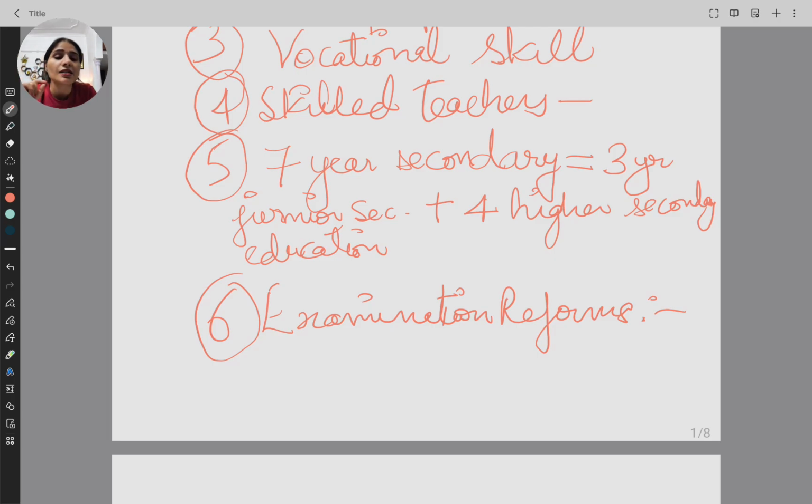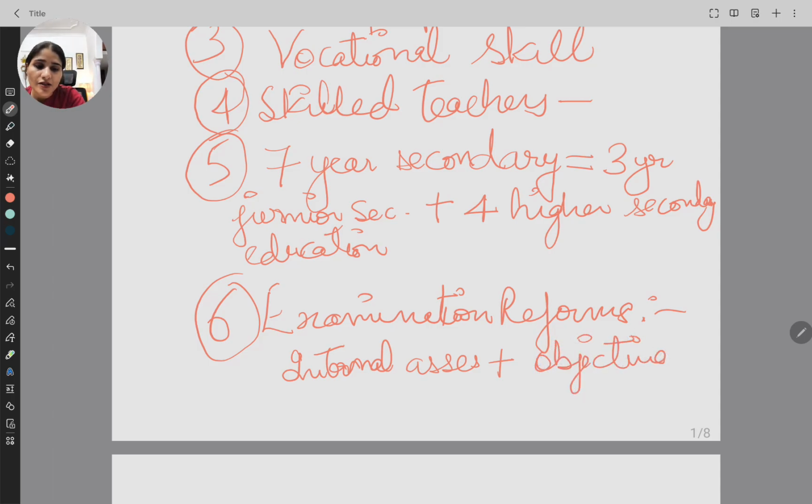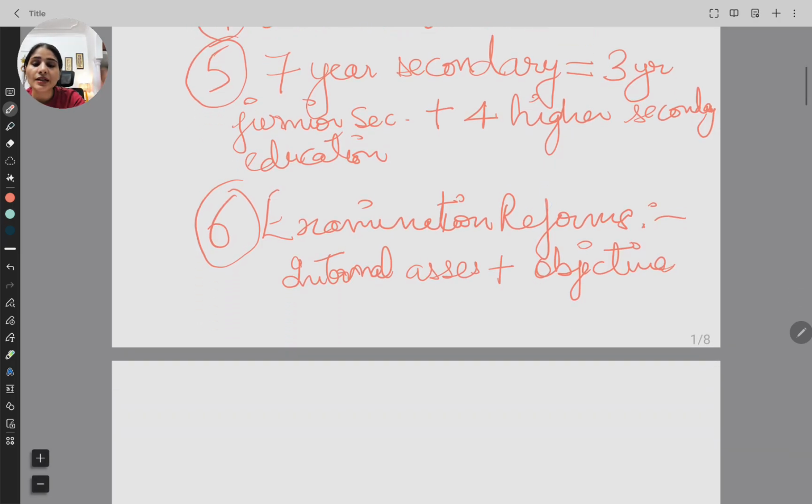So this commission said that there should be internal assessment, and it also said objective type questions should be included, which would give the students enough scope to clear the examination and reduce the pressure of the examination.